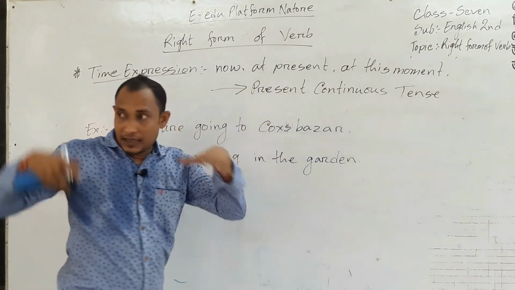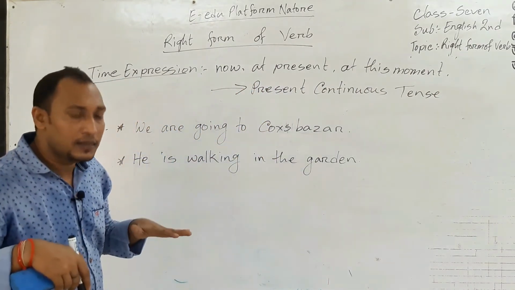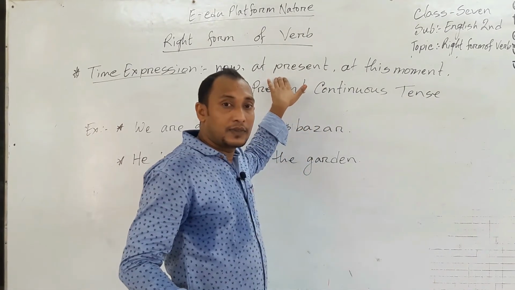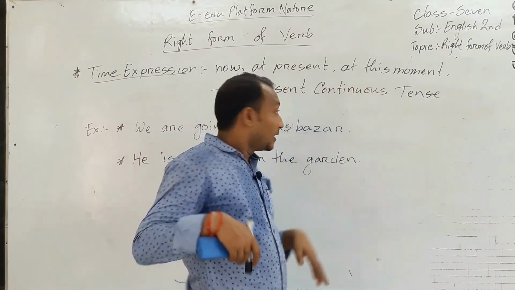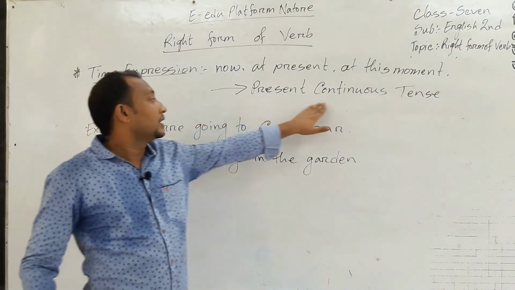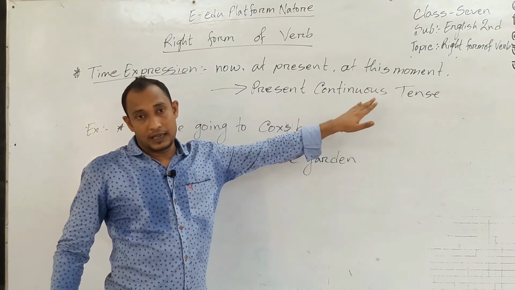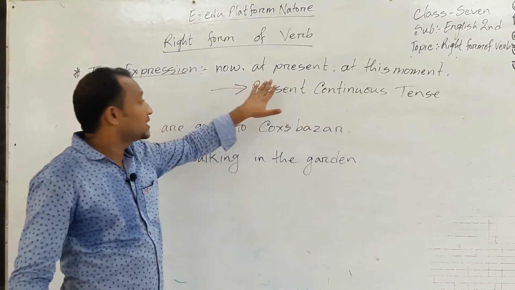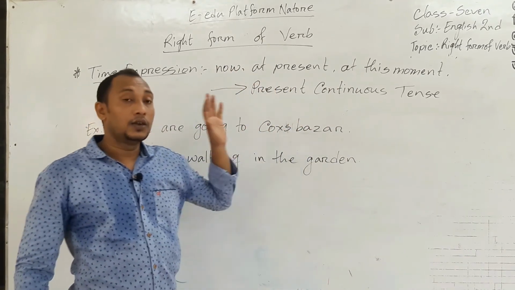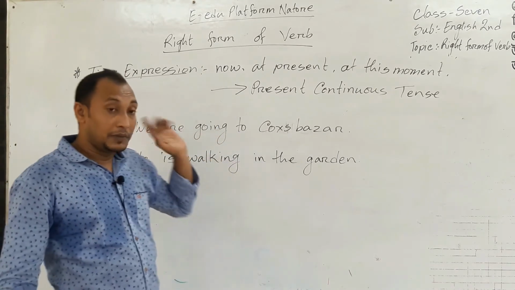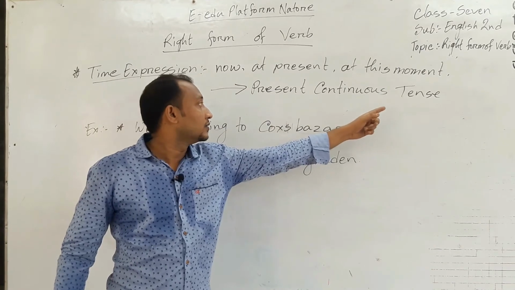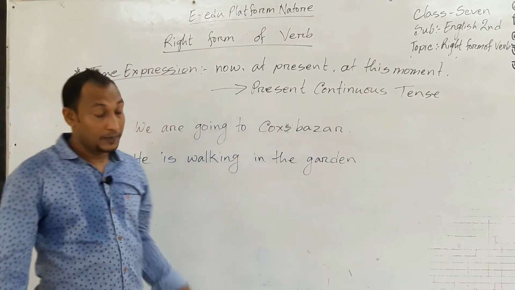Now means what is happening still now. Now, at present, at this moment are always used with present continuous tense. If you find this expression in any sentence, you should remember this sentence will be present continuous tense.